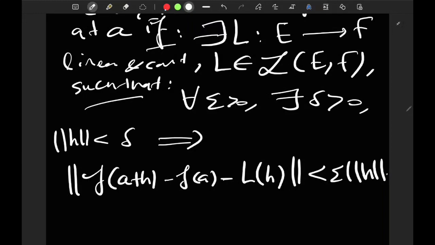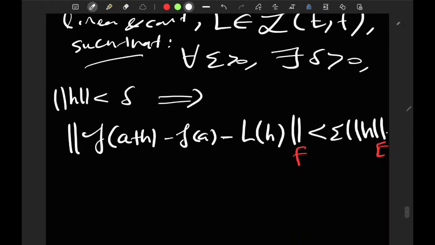Of course here you should understand that this is the norm on F, and this is the norm on E, okay? I'm just gonna write norm for everything, including operator norm and whatever. It's gonna be clear from context which is the norm of what. So this is the definition of differentiability.